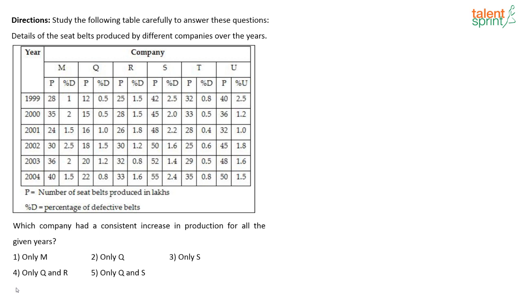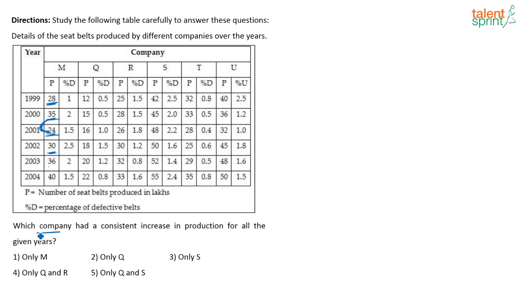Next, which company had a consistent increase in production for all the given years? So this is a very easy question. Just look at the table, see which company has a consistent increase. Consistent increase means, see here, if you look at M, 25, 35, then it is reducing, production is reducing, correct? 35 reduced to 24, 24 increased to 30, 30 increased to 36, 36 increased to 40. But here there is a reduction.